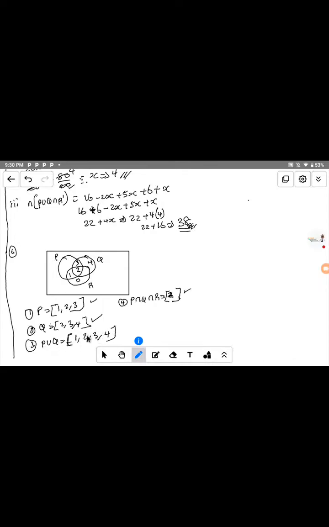So if you look at it now, let me check who got it correctly. Okay, Tope, you got it. That is 1, 2, 3, 4. Yes, Tope, you got it right. It's only this one you missed.